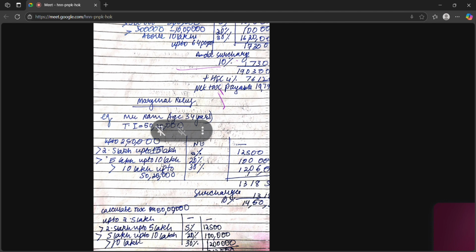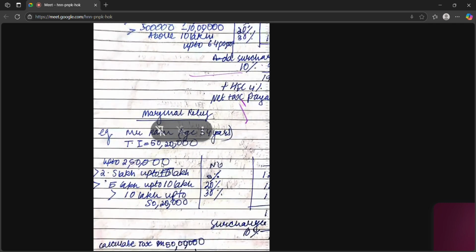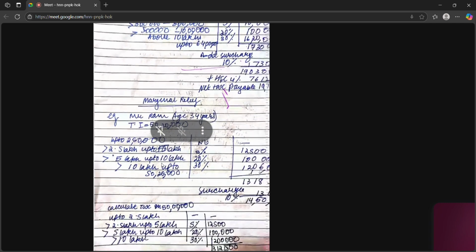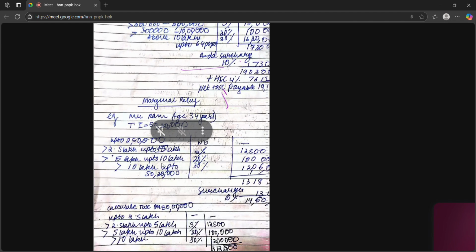So this concept gives us relief. We can see from this example, Ram is 34 years old and he is earning an income of 50 lakh 20,000.